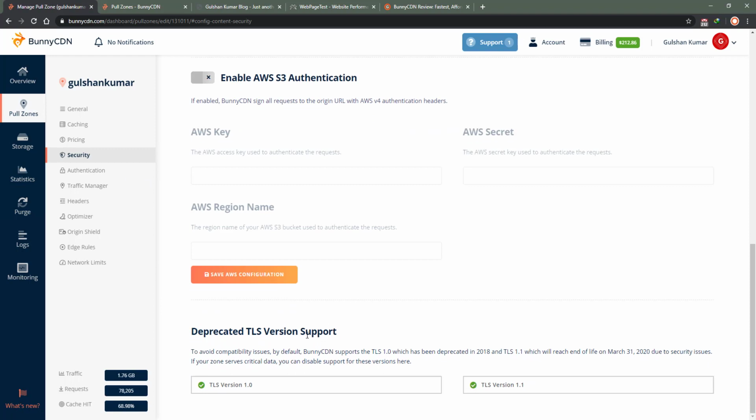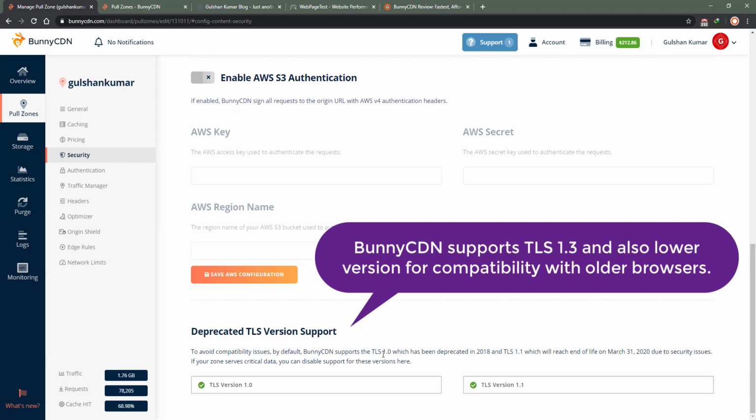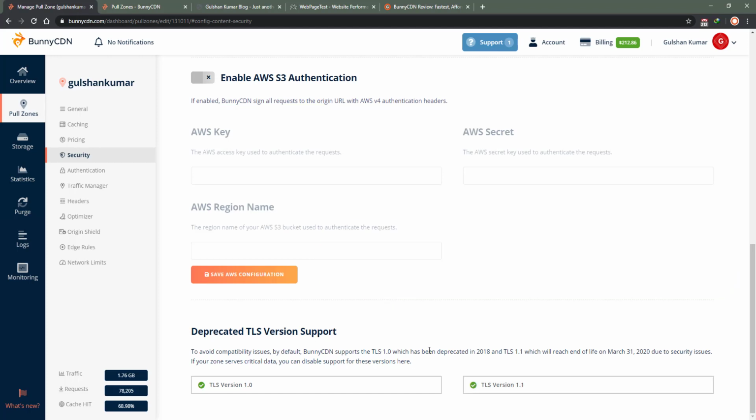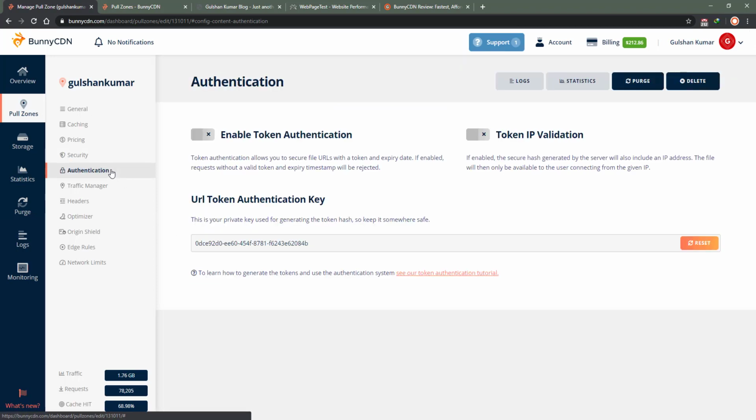Okay, next there is TLS version support. So they also support TLS 1.0, TLS 1.1, and no doubt they also support TLS 1.2 and TLS 1.3 as well. But it has been there because they want to extend the support for devices which are, I think, outdated, but they want to support them, so anyone can freely access the content, and that's useful, I think, in some cases. Enable token authentication, these are things. Token IP validation, I don't know about it much.